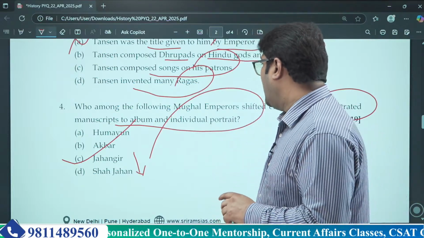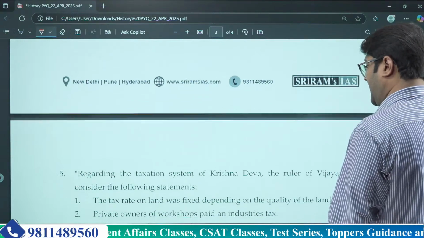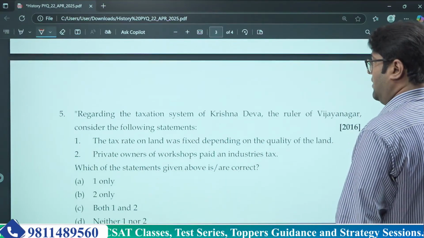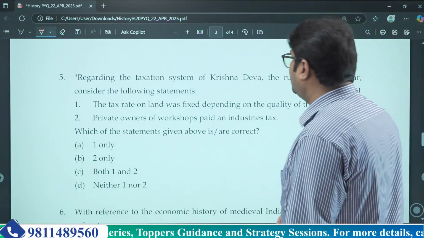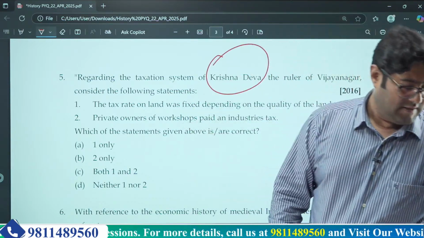Okay, now the next question is regarding the taxation system of Krishnadevaraya. First read the question, then we'll discuss it.